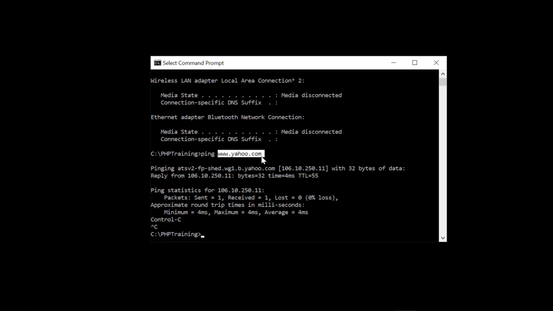So in the next section on what is DNS, we'll understand what this is and how this thing works. But for now, focus on what the IP address is. This is the address using which I can reach the yahoo.com server.